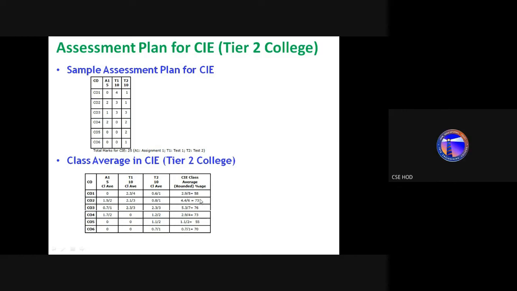Sir, this class average can be done for all the courses, no, sir? All courses தான பண்ணனும். ஆமா. So there நிறைய work இருக்கு. All the courses. Okay. Yes.